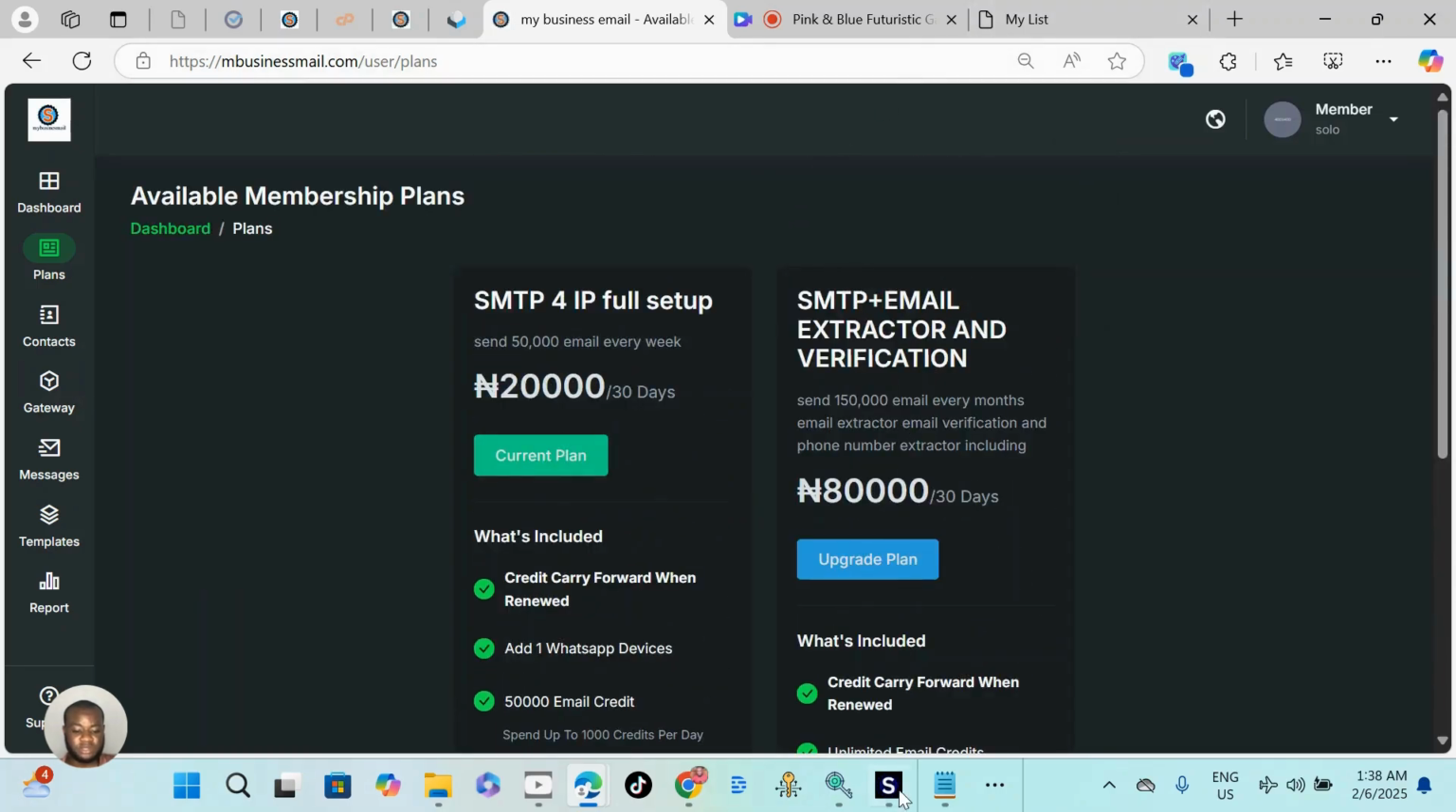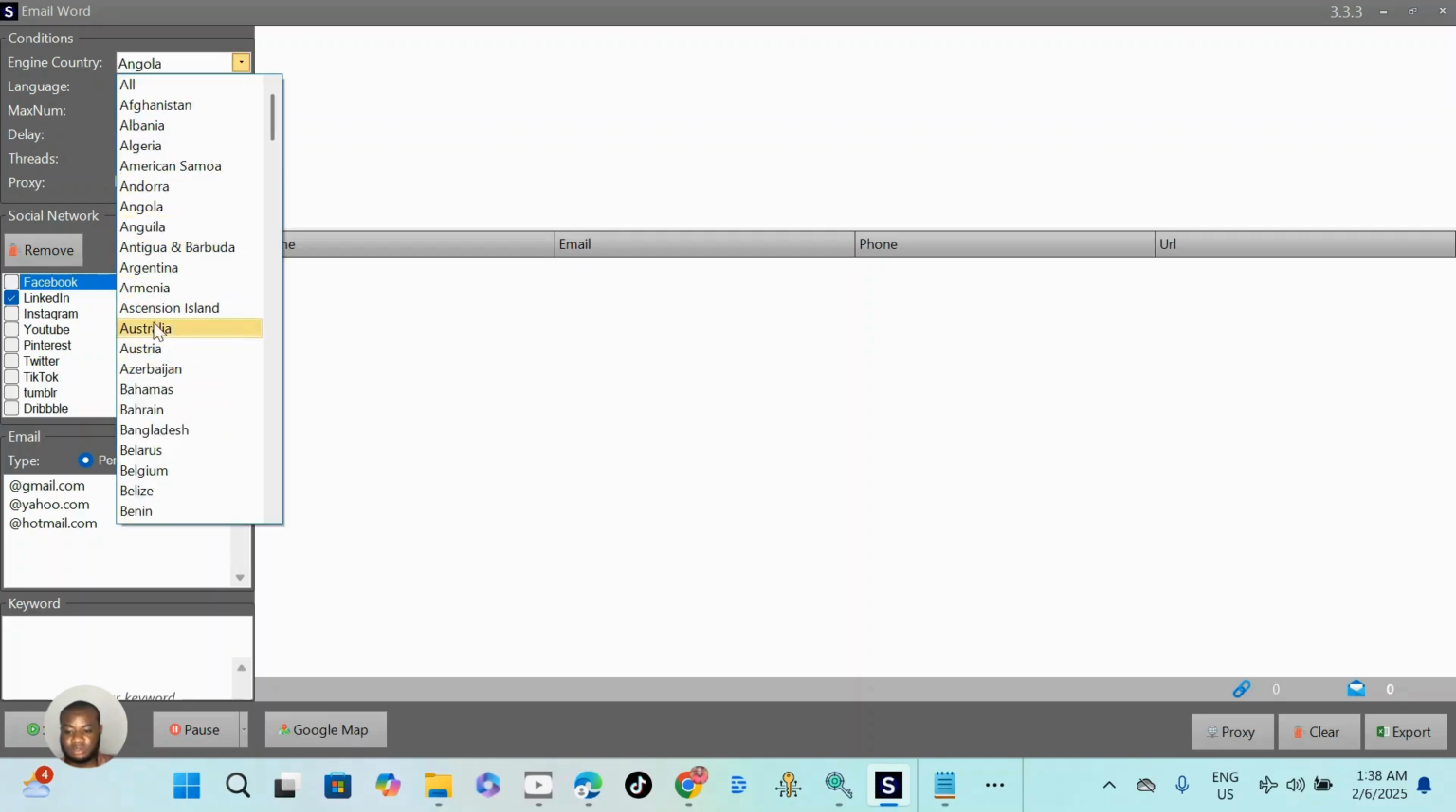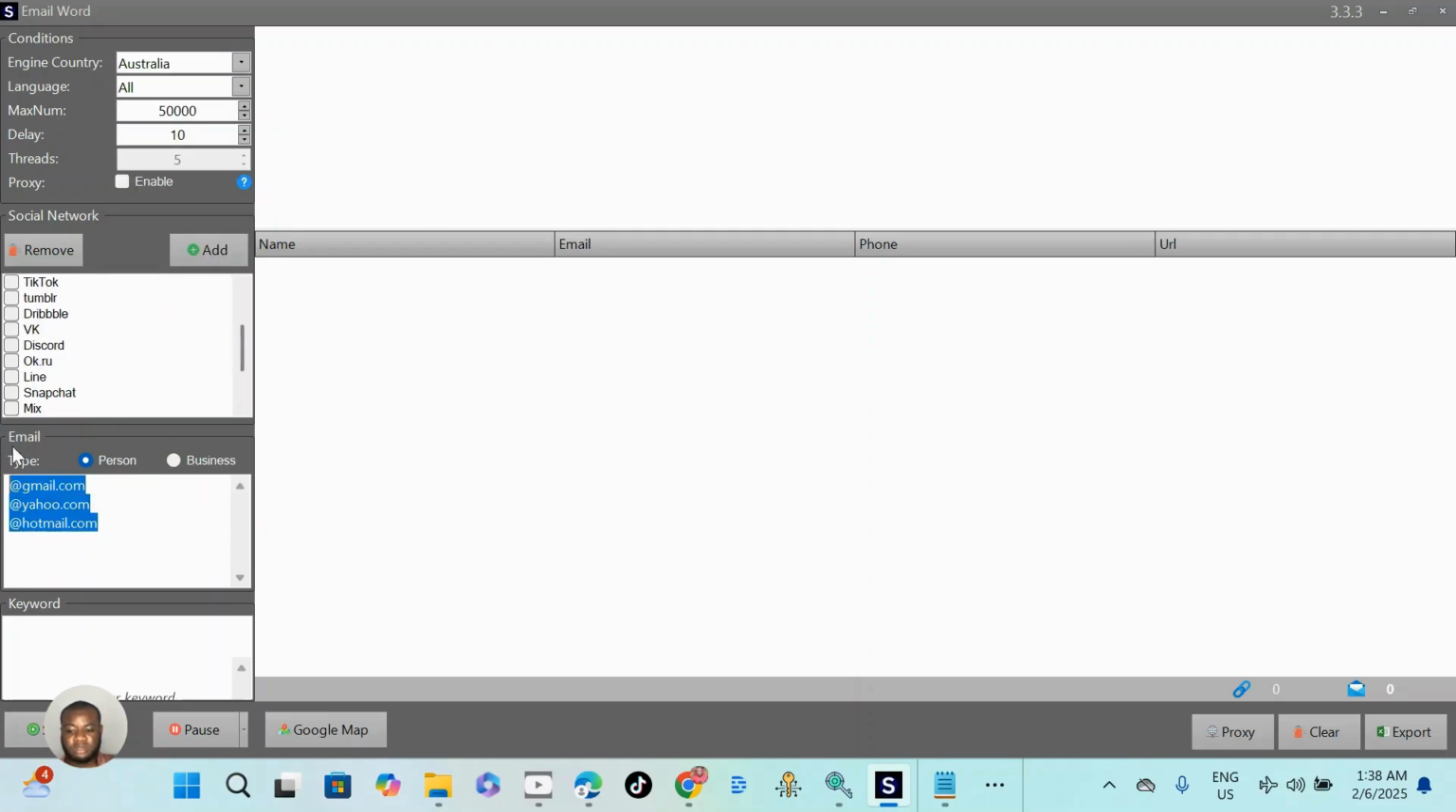So let's go ahead to one of our extractors. This is the extractor that comes together with the email sender. With this extractor, you can choose to extract email on LinkedIn, Facebook, Instagram, or YouTube. Let's say I want to go for LinkedIn right now. You can target your country, Australia. You can include any domain that you want to extract email from here, Outlook, and more. Keyword is where I tell the system the kind of clients I want to work with. These are the people I'm searching for online.